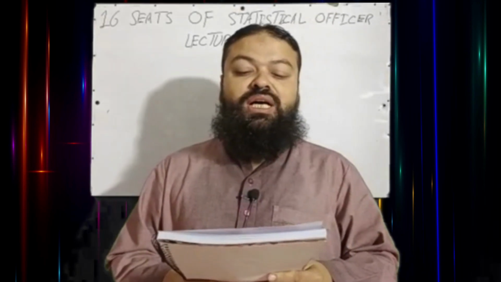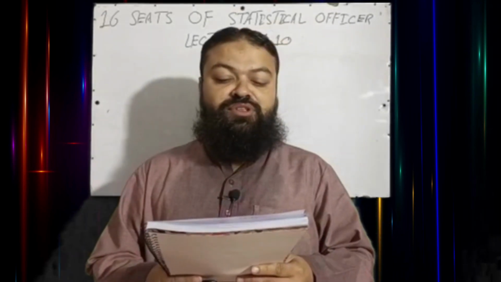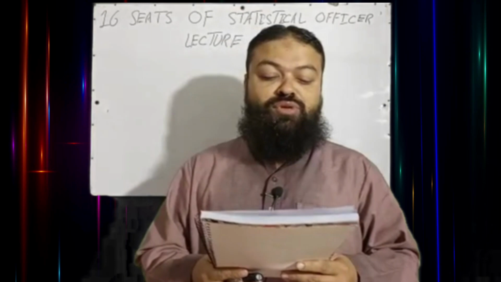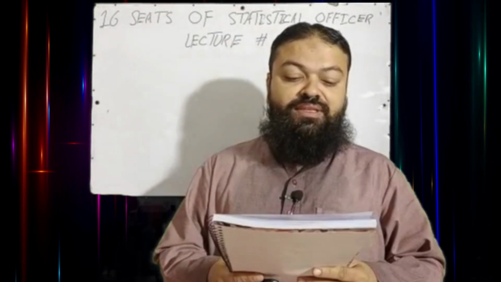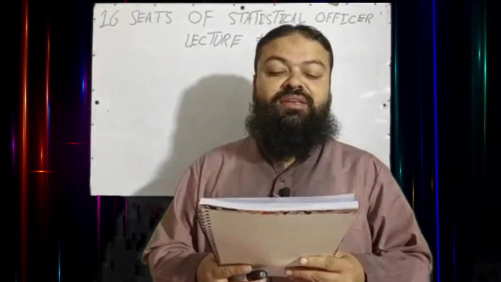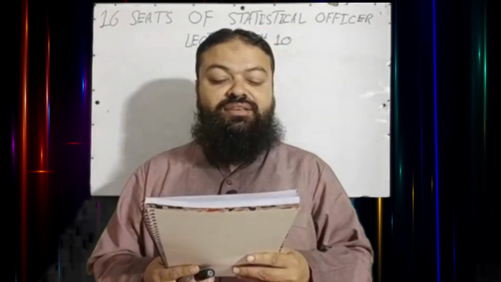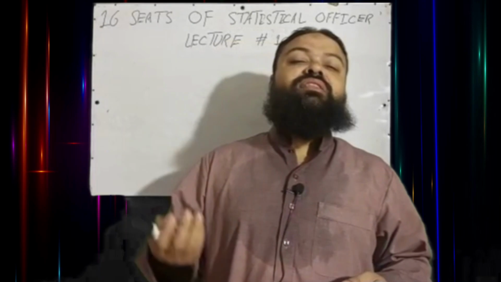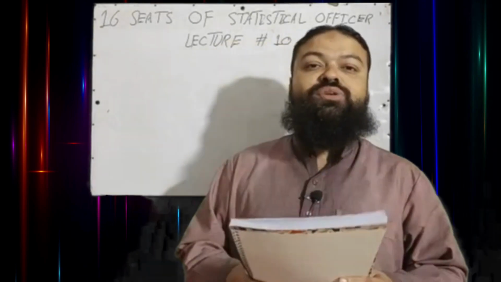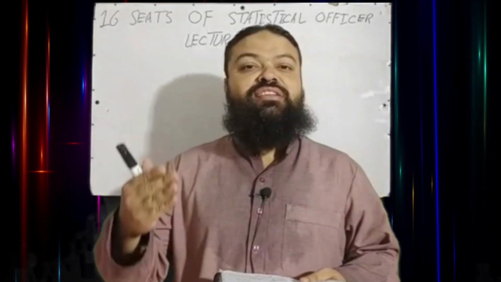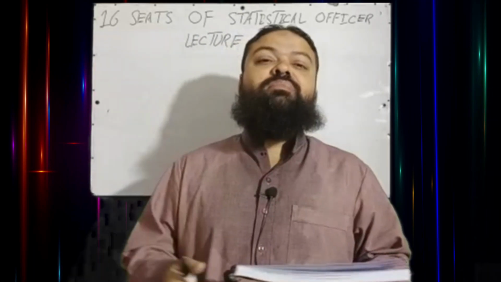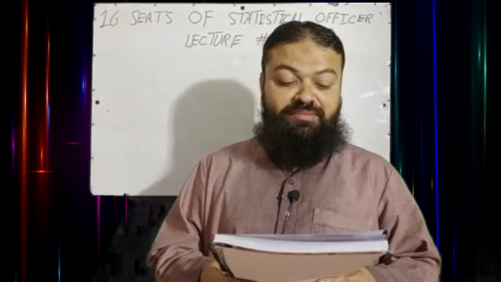Question number 2. Out of all measures of dispersions, the easiest one to calculate is A. The standard deviation, B. Variance, C. Quartile deviation, D. Range. Range is the simplest one. It is easy to calculate range. Range is maximum minus minimum. D will be the correct option in the exam.